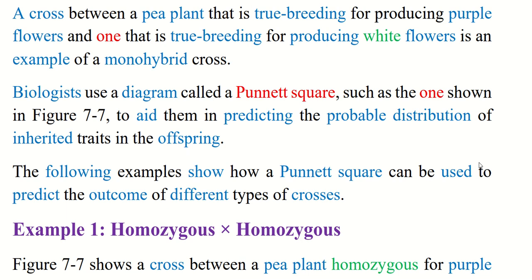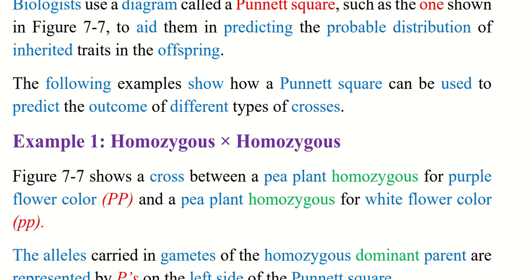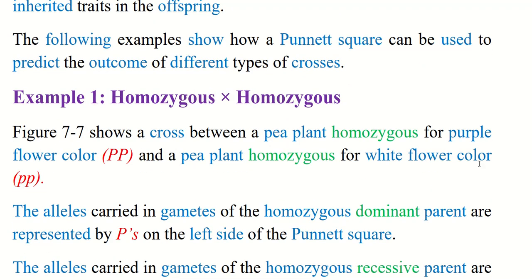The following examples show how a Punnett square can be used to predict the outcome of different types of crosses. Example 1: homozygous with homozygous. Figure 7.7 shows a cross between a pea plant homozygous for purple flower color, capital P capital P, and a pea plant homozygous for white flower color, small p small p.